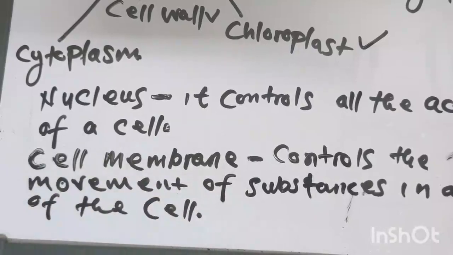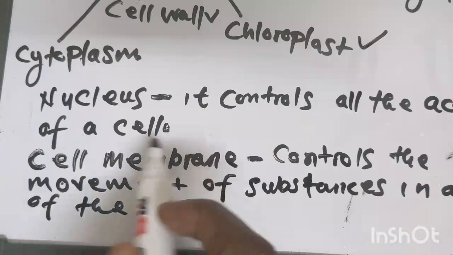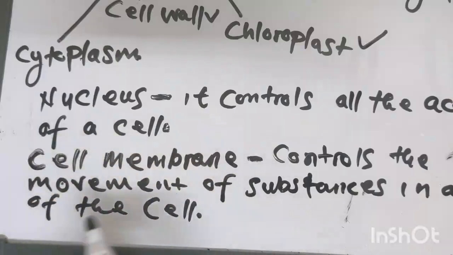It is called a selective permeable membrane. From the word selective, it means that it selects the substances that enter it. Some substances have bigger molecules and some have smaller molecules, so the cell membrane is able to select which particles enter or leave the cell.